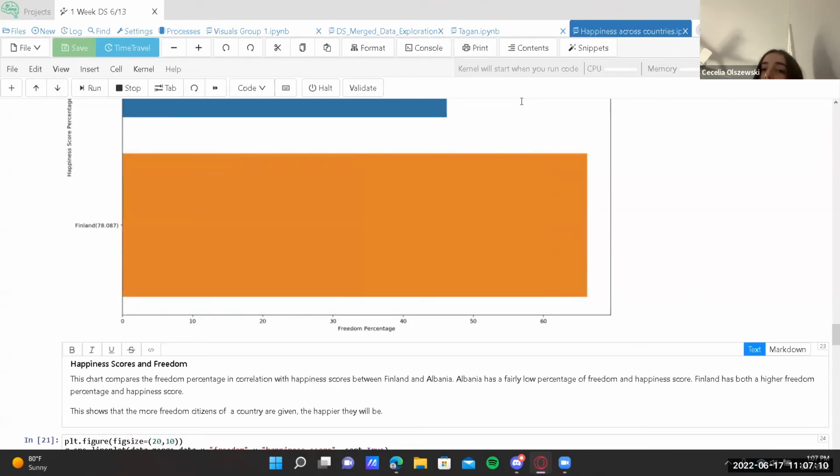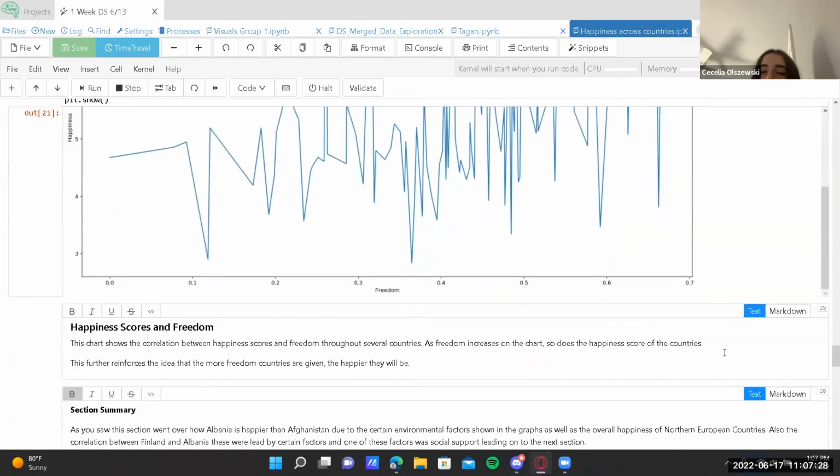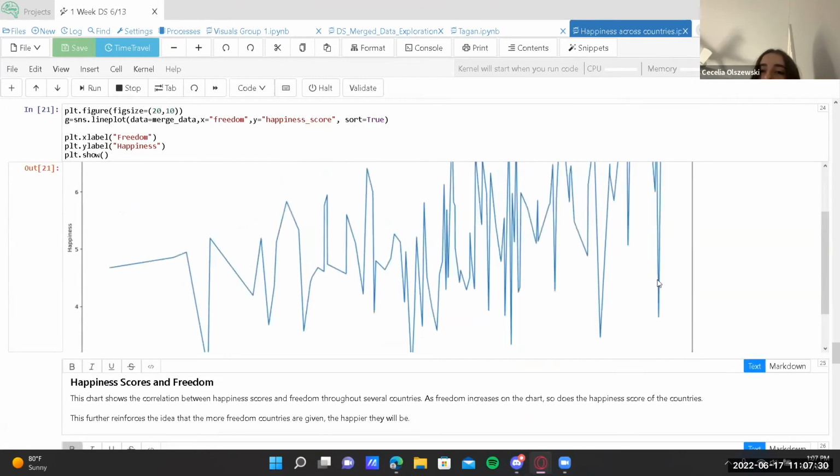This chart compares the freedom percentage in correlation with happiness scores between Finland and Albania. Albania has a fairly low percentage of freedom and happiness score. Finland has both a higher freedom percentage and happiness score. This shows that the more freedom citizens of a country are given, the happier they will be. This chart shows the correlation between happiness scores and freedom throughout several countries. As freedom increases on the chart, so does happiness score of the countries. This further reinforces the idea that the more freedom countries are given, the happier they will be.